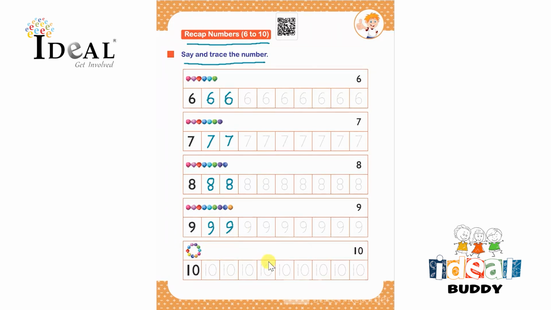After that, the number is 10. So they have to say the number 10 and complete tracing number 10 over here in this full row.